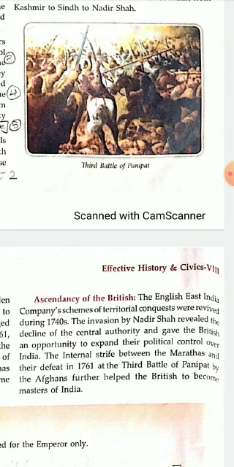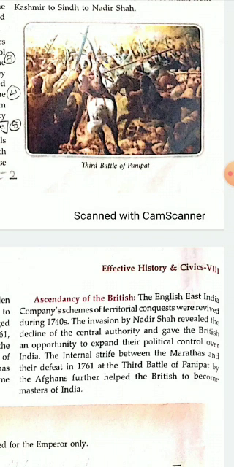The invasion by Nadir Shah revealed the decline of the central authority and gave the British an opportunity to expand their political control over India. So the English East India Company already had plans for territorial conquests. And when Nadir Shah invaded India, it revealed that the central Mughal authority was very weak, and this gave the British a chance to expand their control over India.